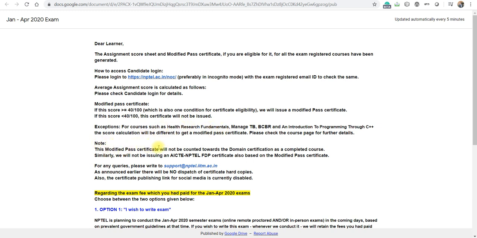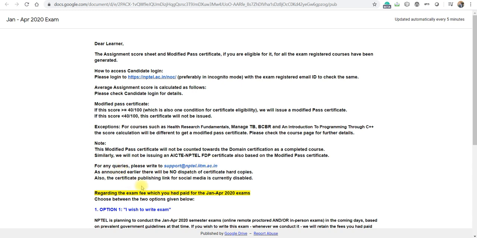And note, the modified pass certificate will not be counted towards domain as well as domain completed course. And also similarly, we will not issue any AICTE, NPTEL, FDP certificate based on modified pass certificate. So from the beginning itself, I am telling that NPTEL will not count this modified pass certificate toward domain certificate as well as FDP certificate. Right. If you want your subject to be counted, then you have to appear for the examination. Right.